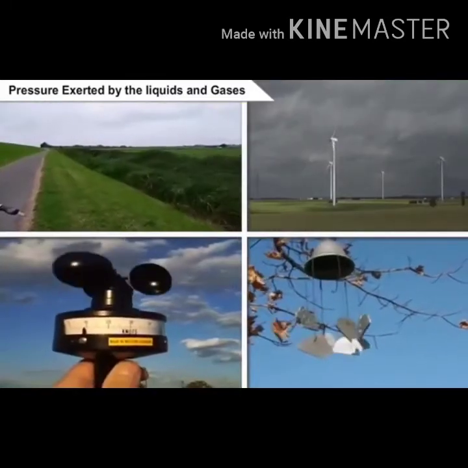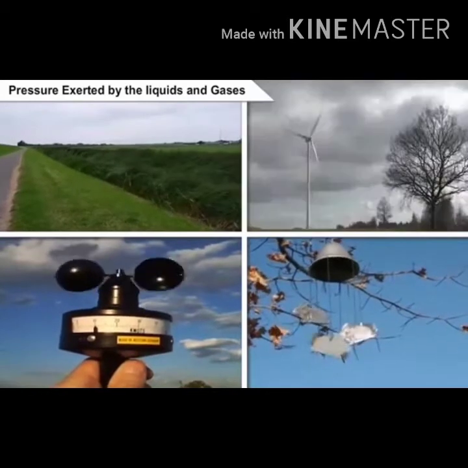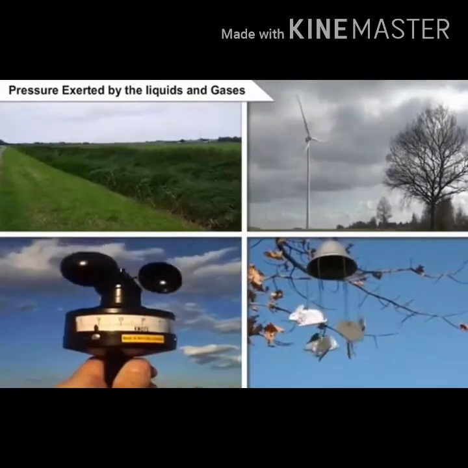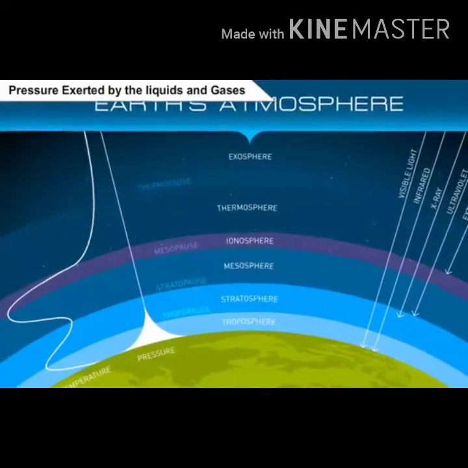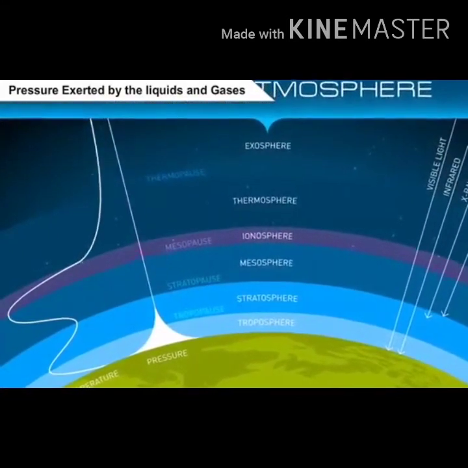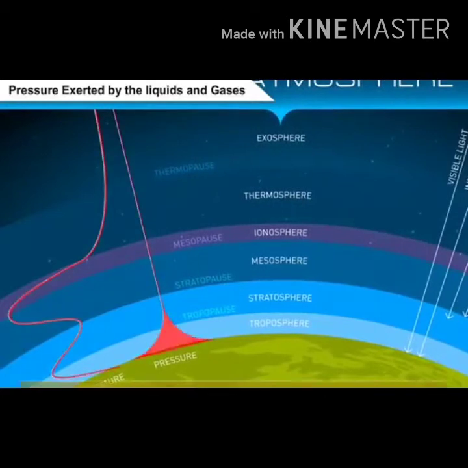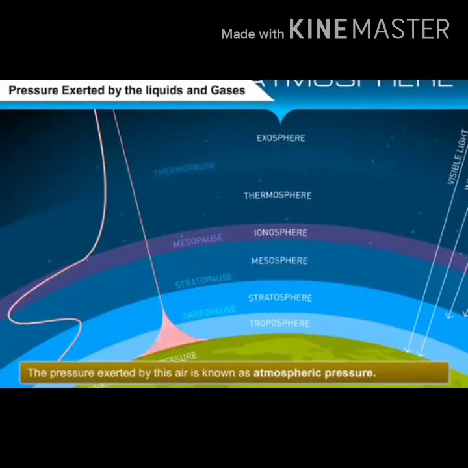As we all know, air is present all around us. This envelope of air is known as the atmosphere. The atmospheric air extends up to many kilometers above the surface of the earth. The pressure exerted by this air is known as atmospheric pressure. Atmospheric pressure is the weight of air in a column of unit area.